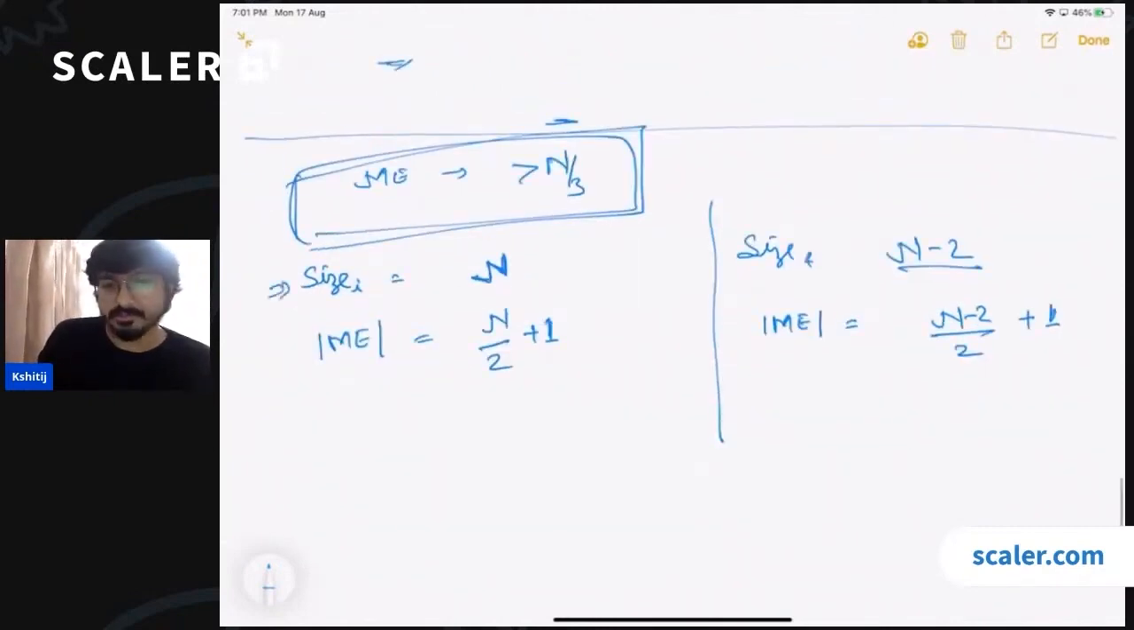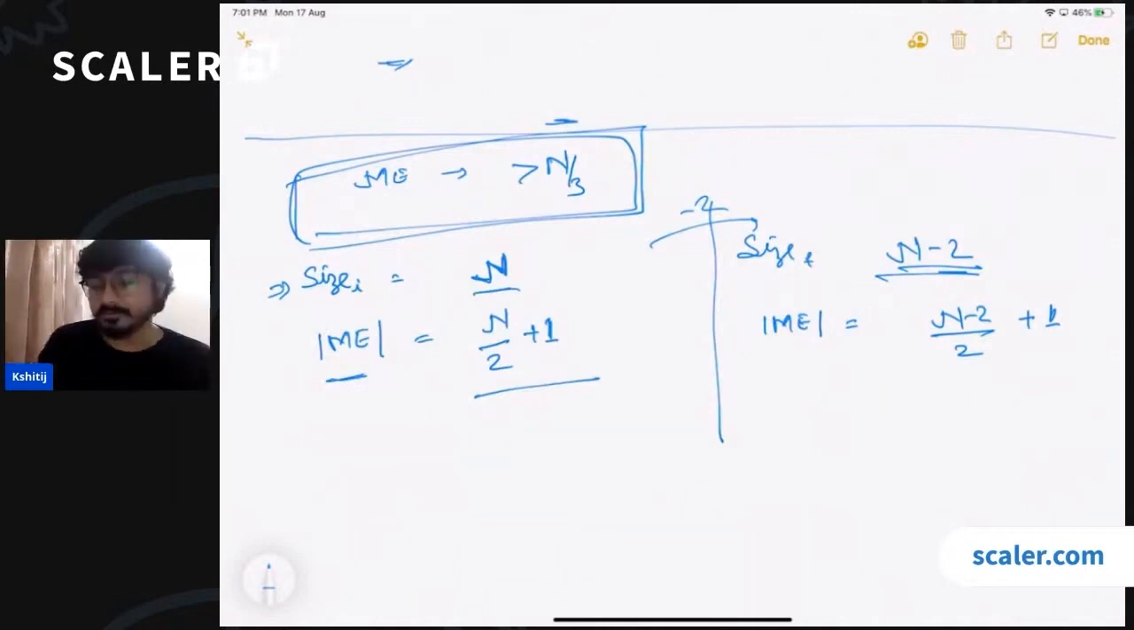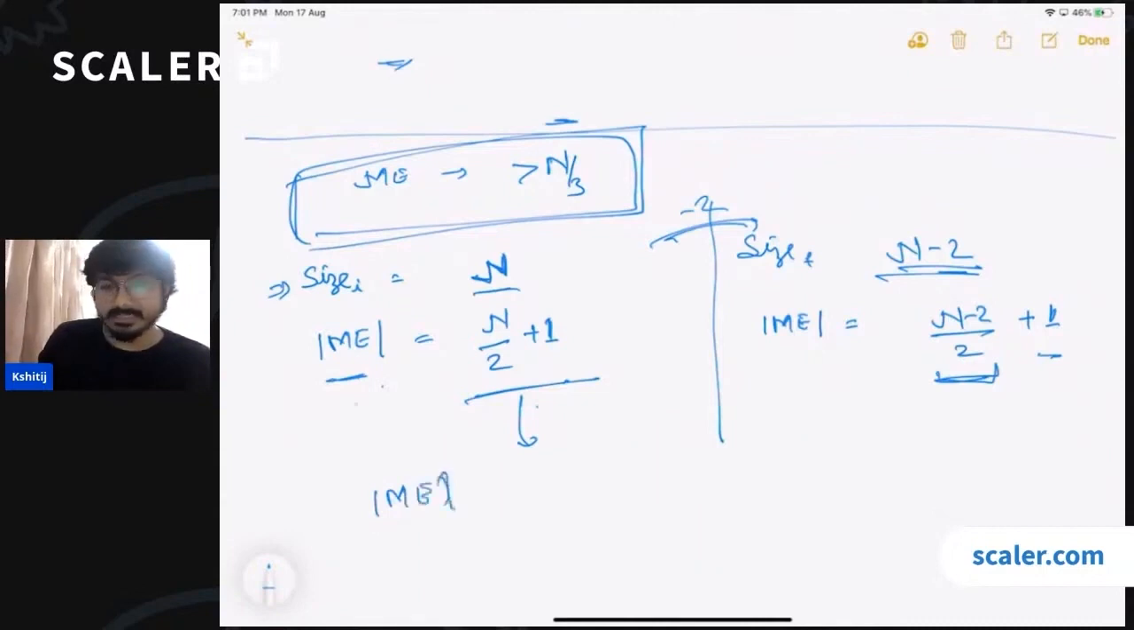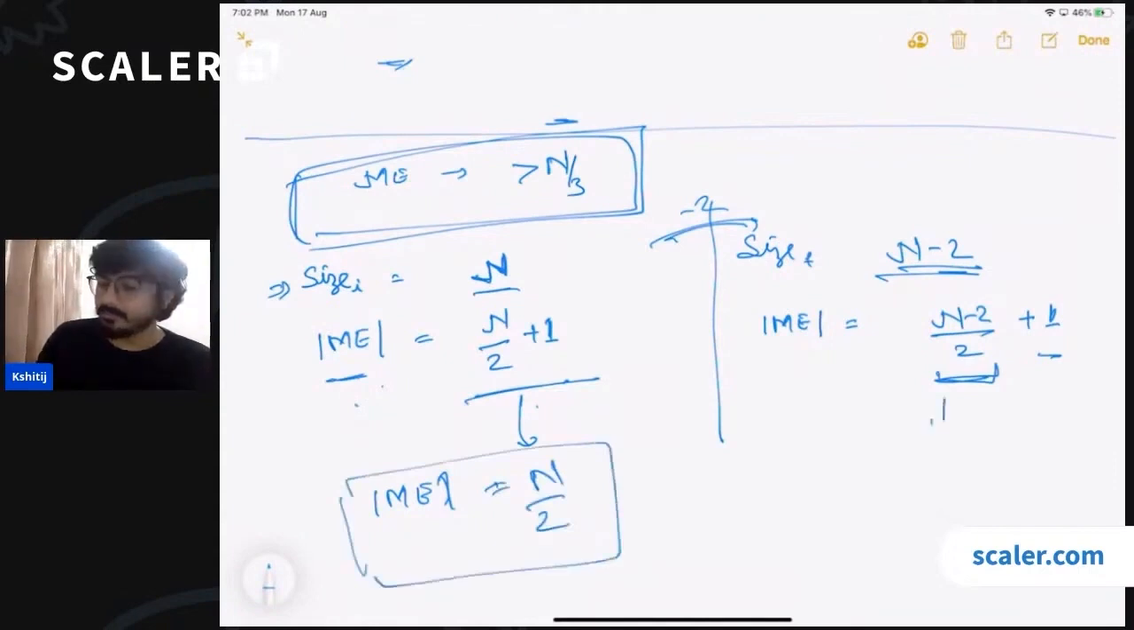So the initial size of your array was n. After removing 2 elements, the size becomes n minus 2. The initial count of the majority element was greater than n by 2, so the minimum count would have been n by 2 plus 1. And if you have removed 2 elements, only one of them can be the majority element. So the new count of this element is going to be the initial count minus 1. This is going to be n by 2. And if you solve this, this is also going to be n by 2.